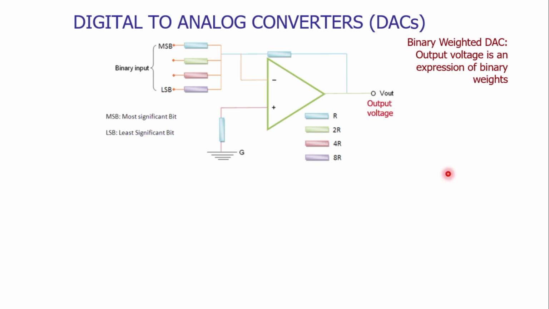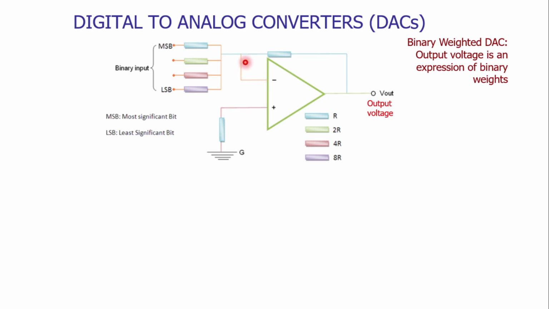The operational amplifier has the output voltage terminal and two input terminals. We are taking the feedback from the output and giving that feedback to the inverting input terminal. So this operational amplifier we are using in inverting mode.